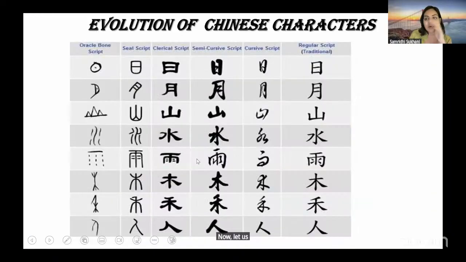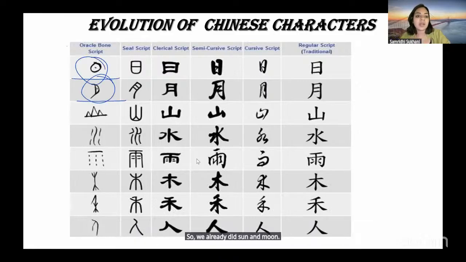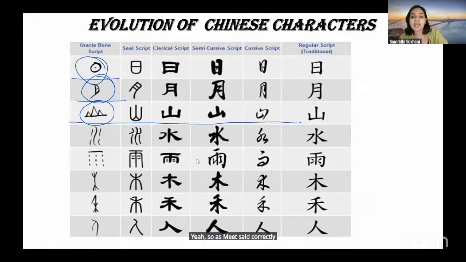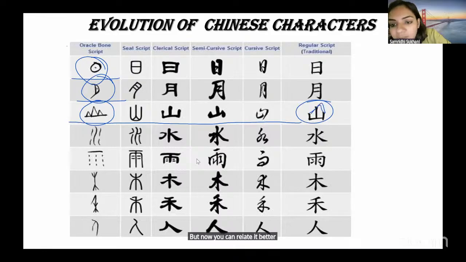Now, let us see some of the nature-based things and see if you can relate and tell me the meaning. So, we already did sun and moon. And now, what is this? Mountains. Yeah, so as Meet said correctly, this character is actually the character of a mountain. But now you can relate it better because this was like the mountain. Imagine that the peaks have melted, so just peaks are left. And it also looks like a Shivji ka Trishul. So that is also another way to remember this character. What about the next one?